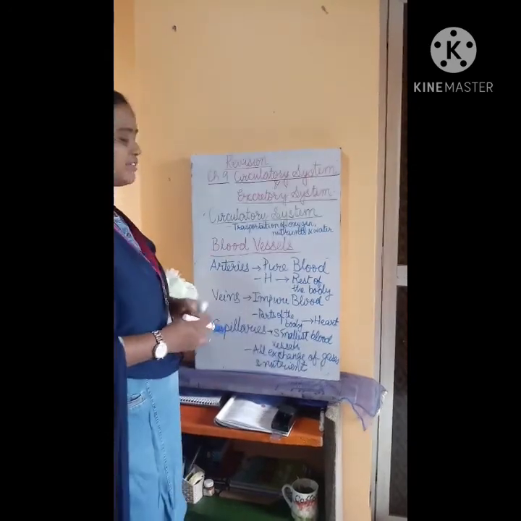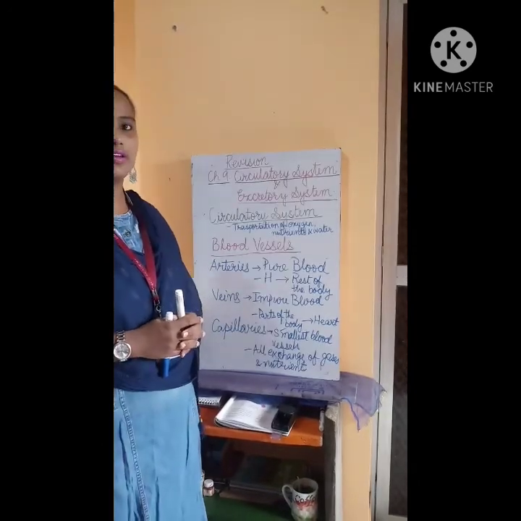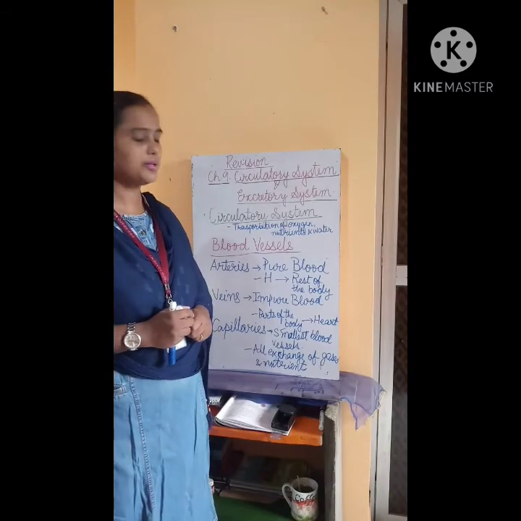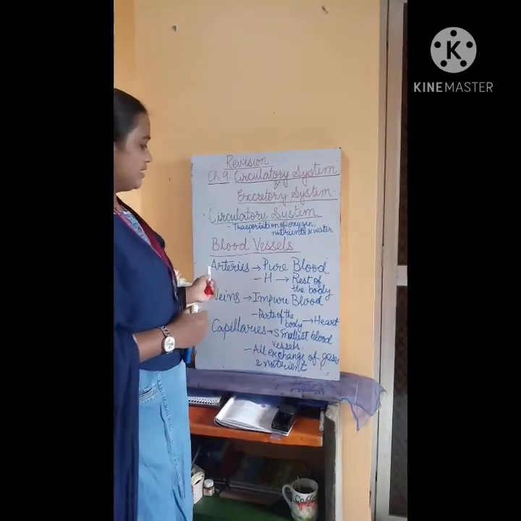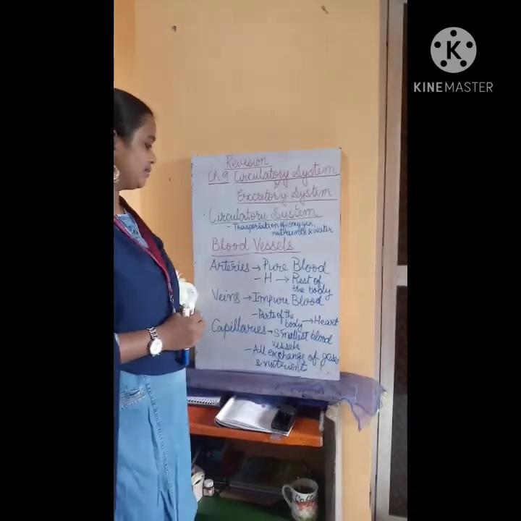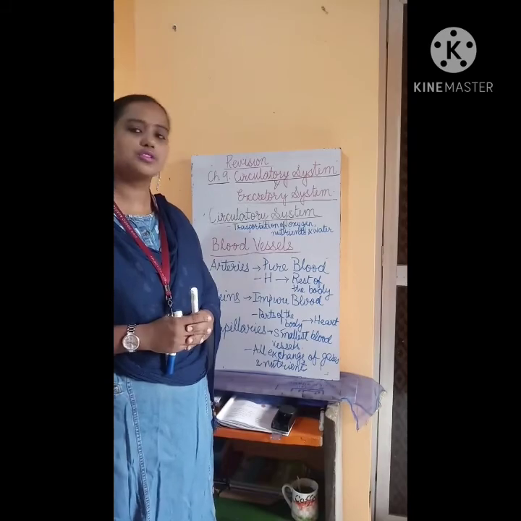So these are the different parts of the blood vessels. You can watch the previous videos that I sent you during the explanation of this chapter. And in brief, I have revised the different parts of the blood vessels. In the next video, I'll explain how blood flows throughout our body.